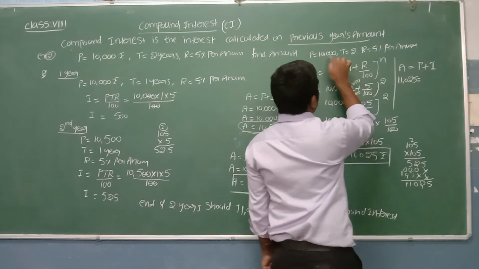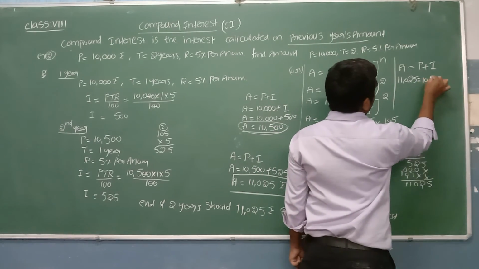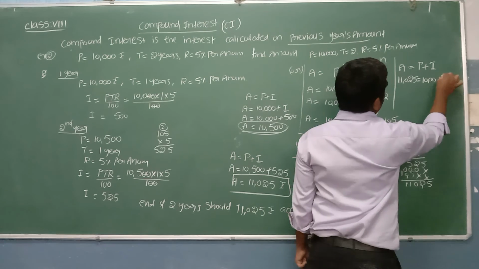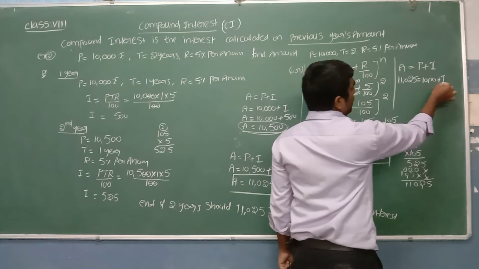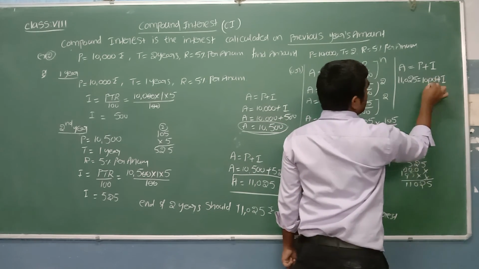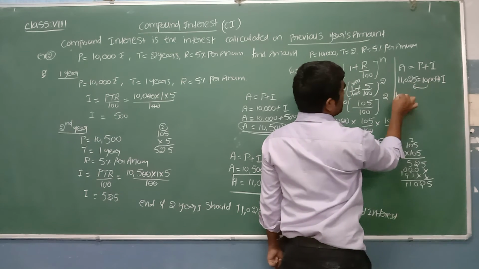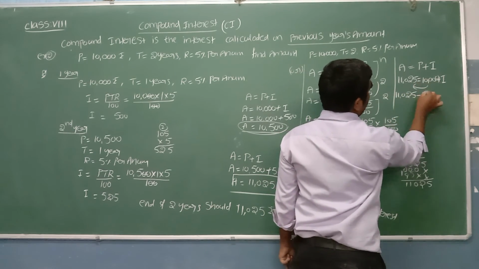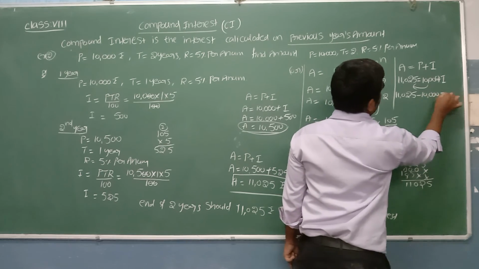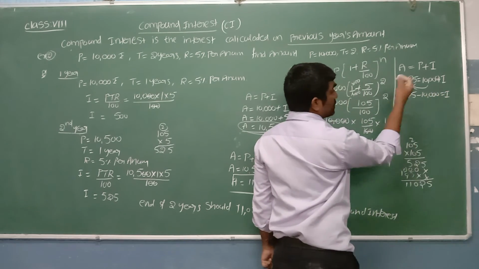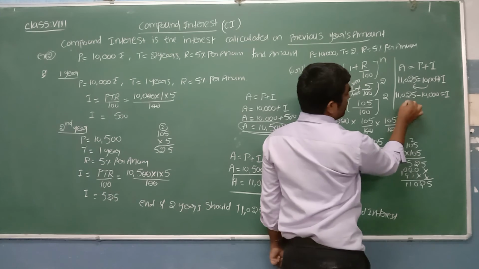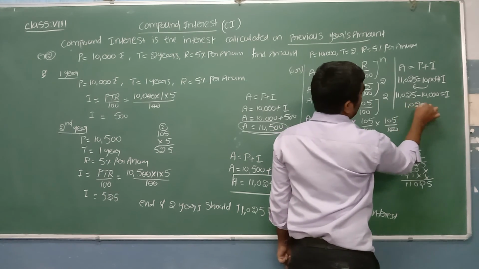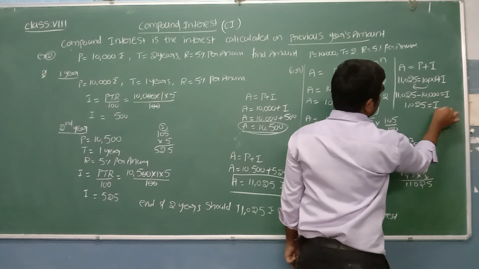What is the principal amount? The original amount is 10,000 plus interest. We don't know the interest, we have to find it now. How can I find the interest? This 10,000 we can transpose to this side: 11,025 minus 10,000 is equal to interest. So 11,025 minus 10,000 is 1,025, which is equal to the interest.